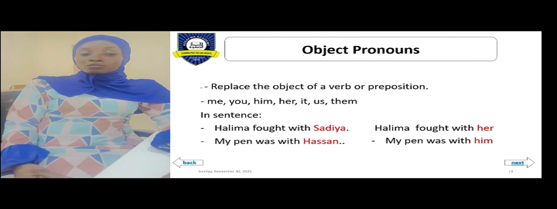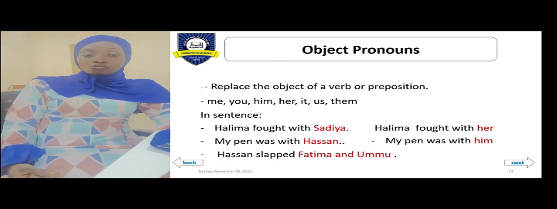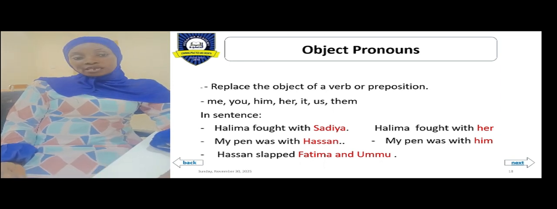Halima slapped Fatima and Ummu. Fatima and Ummu are the object of the sentence, and we replace them with them. It becomes: Halima slapped them.